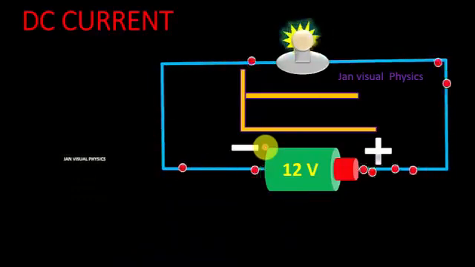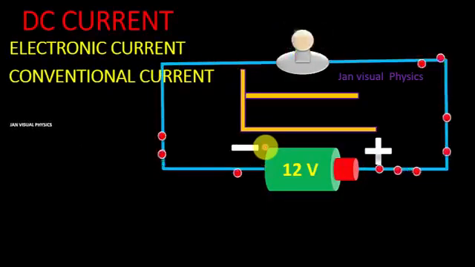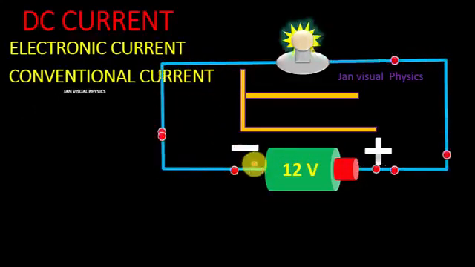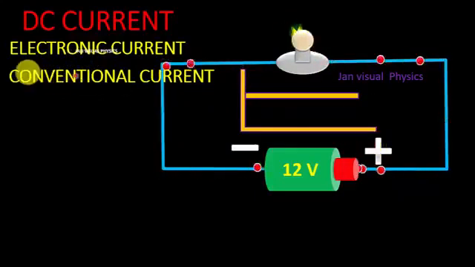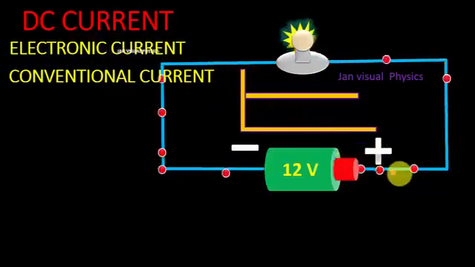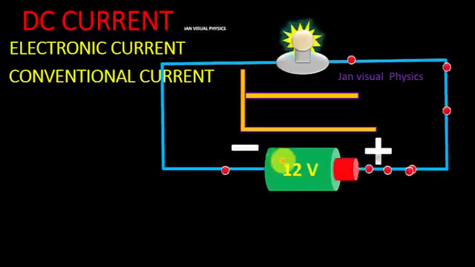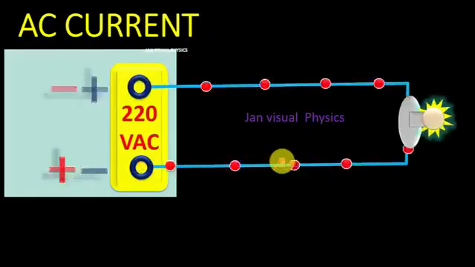There are two types of DC current: electronic current and conventional current. Electronic current is the flow of negative charges from the negative terminal of the battery to the positive terminal of the battery, while conventional current is the flow of positive charges from the positive terminal of the battery to the negative terminal of the battery. Now we are going to see AC current, which we normally use at our homes.